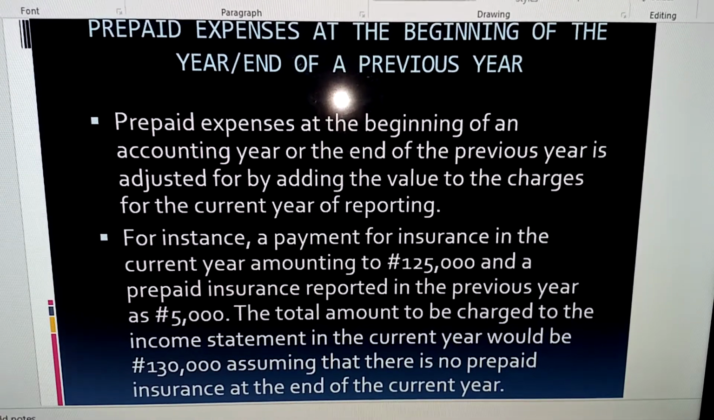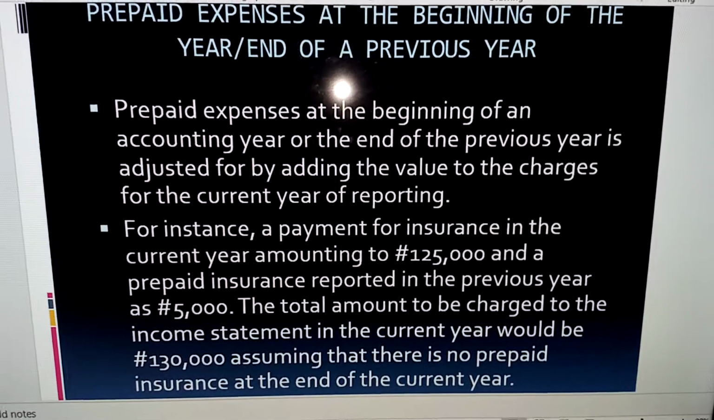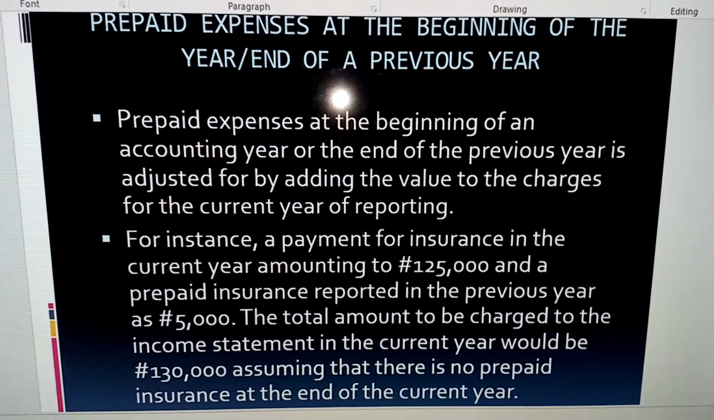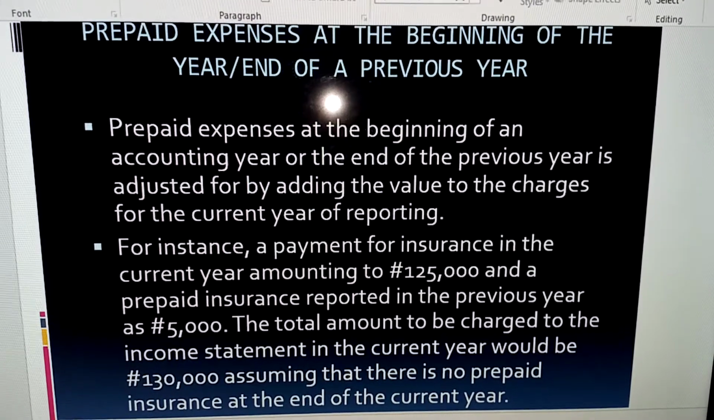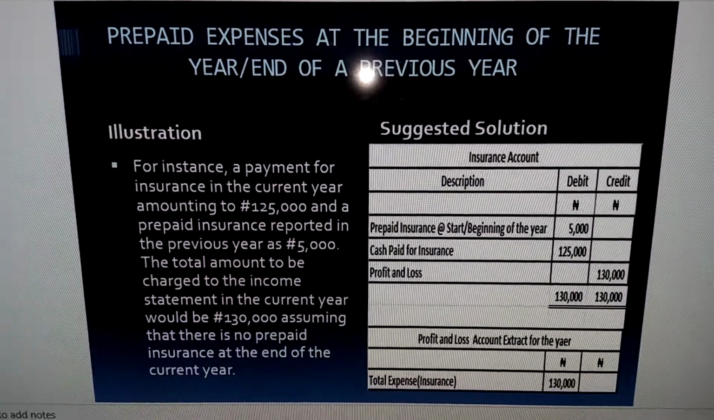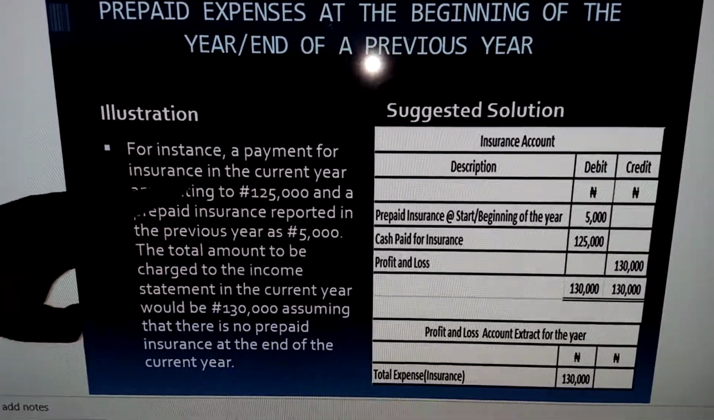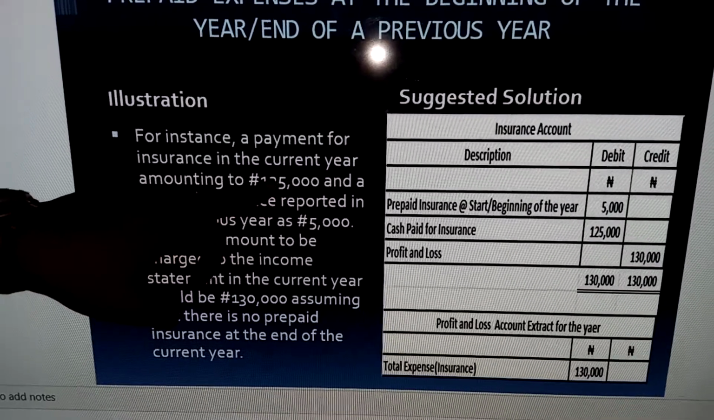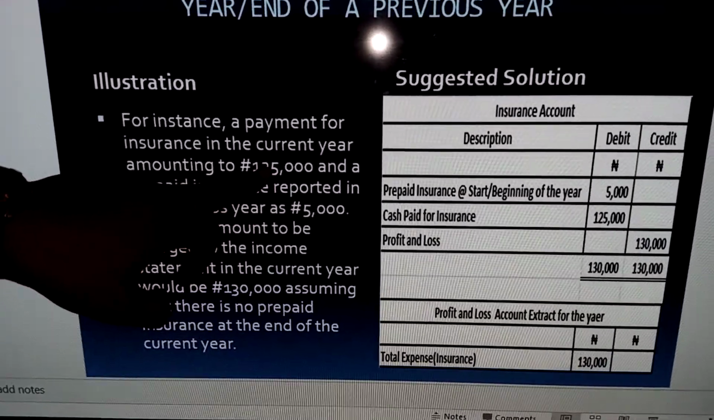130,000 in the income statement or in the profit and loss account, assuming that there's no prepaid insurance at the end of the current year. Now, this is what I'm saying. This is the illustration. For instance, a payment for insurance in the current year is 125,000. Let's take the current year to be 2018.